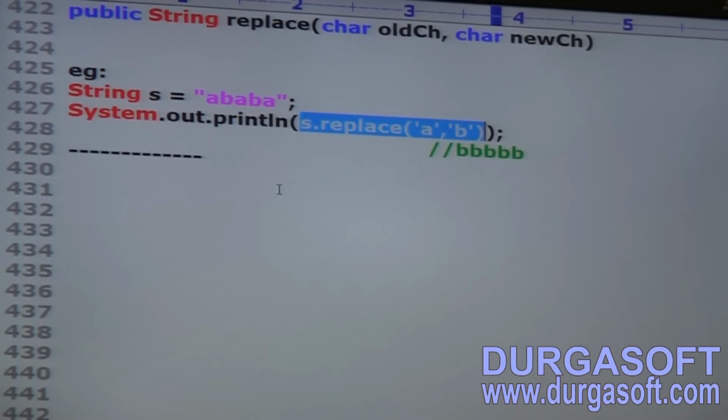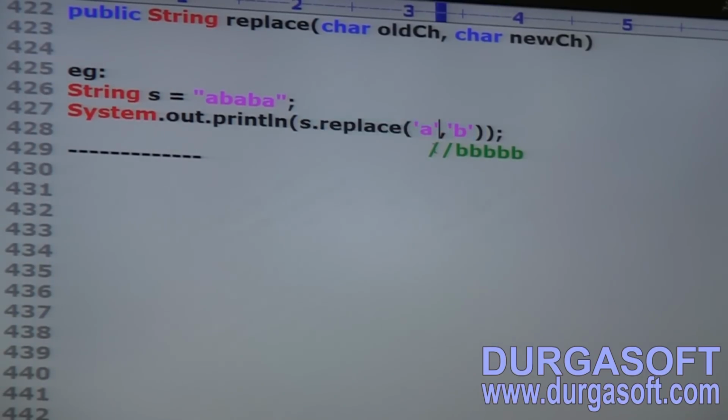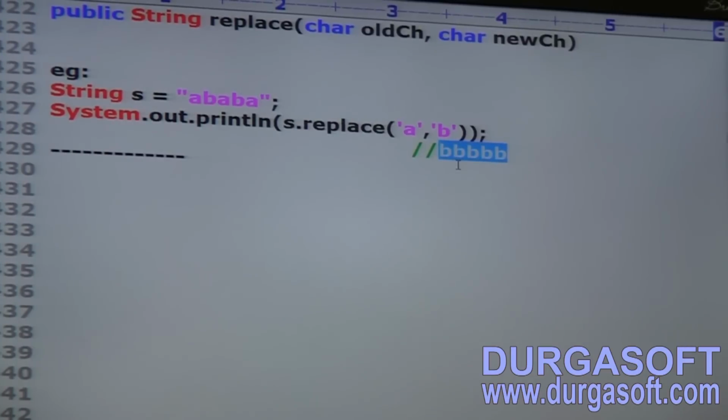What is the answer? Every a will be replaced with b, so b is what we are going to get. Completed, right? Replace itself is the method.